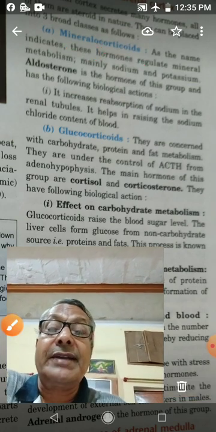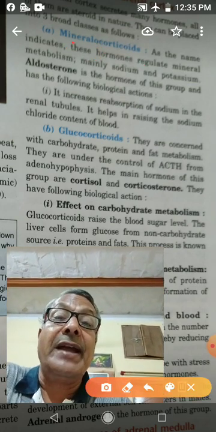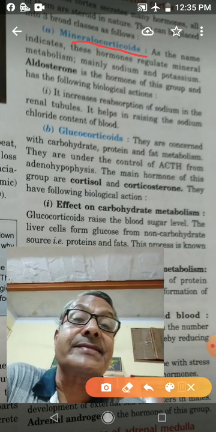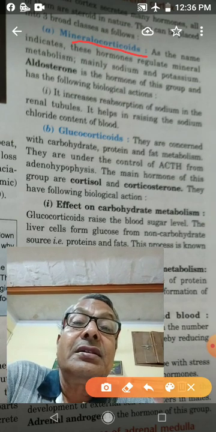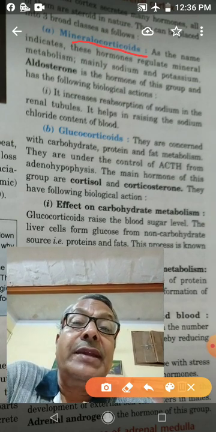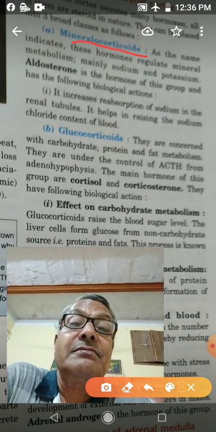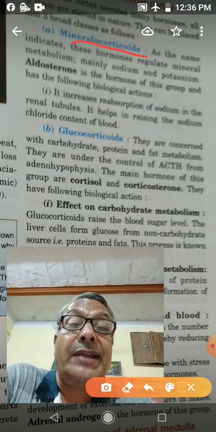Mineral metabolism is regulated by mineralocorticoids. These hormones regulate mineral metabolism, mainly sodium and potassium.